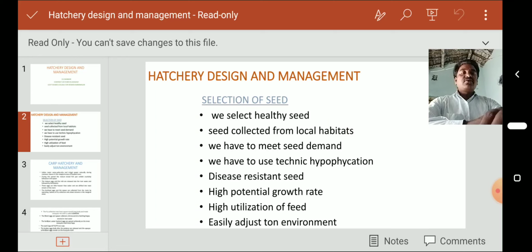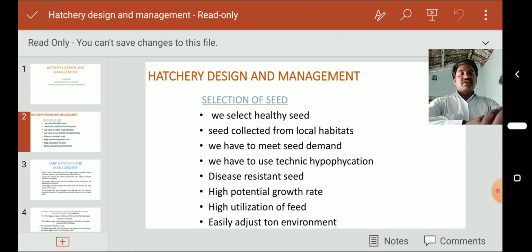Now we have to meet the seed demand. Whenever aquaculture takes place, by preparing water ponds in agricultural fields or farms, we have to provide seedlings to them, so we have to meet the seed demand. We use an updated technology, that is hypophysation. Hypophysation is the process of introducing pituitary gland extract into breeders.